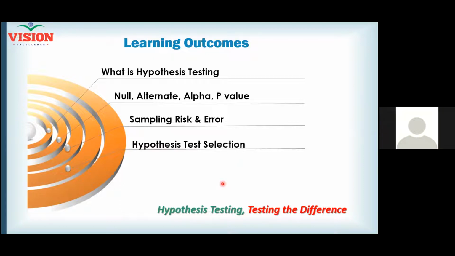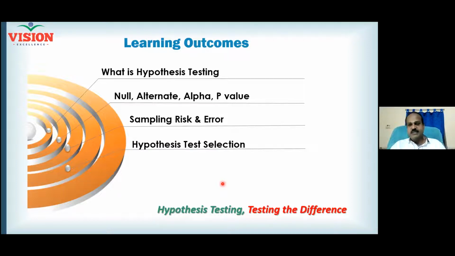So parameter is population. Yes, statistics is sample. Beautiful, fantastic. So the characteristics of the population, if you express in some number or a metric, then we call it the parameter. Similarly, whatever you calculate using the sample data, we call it statistics.